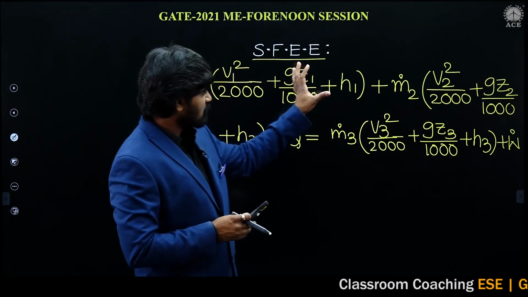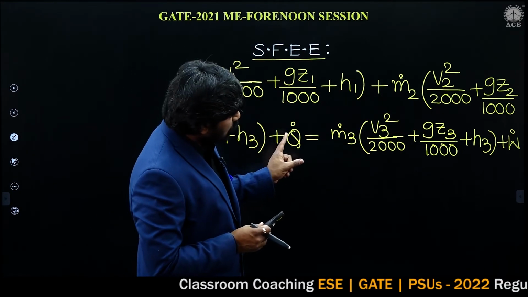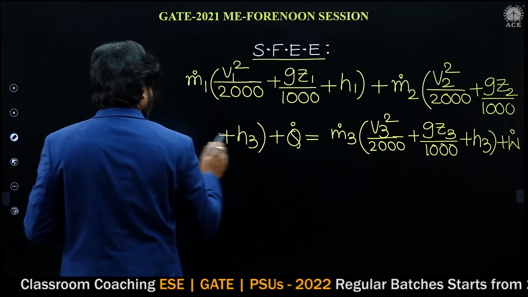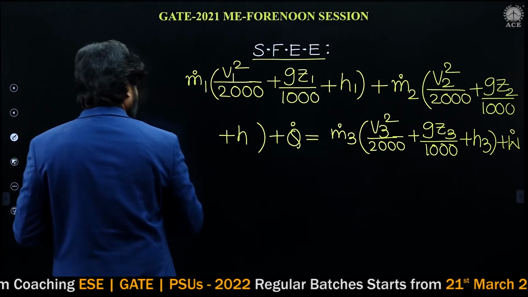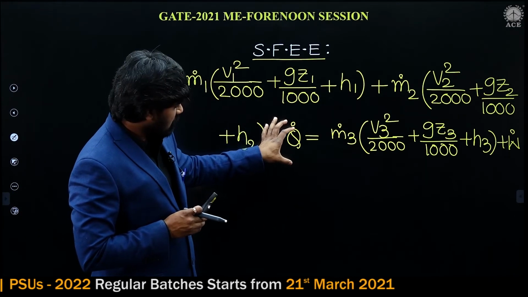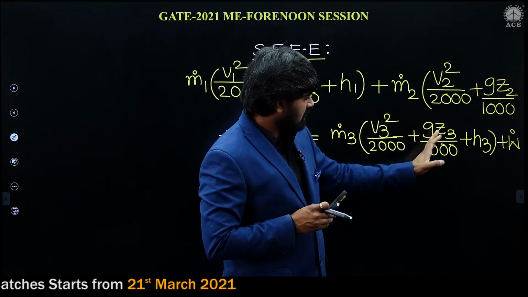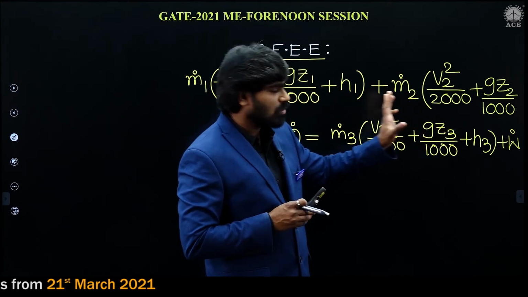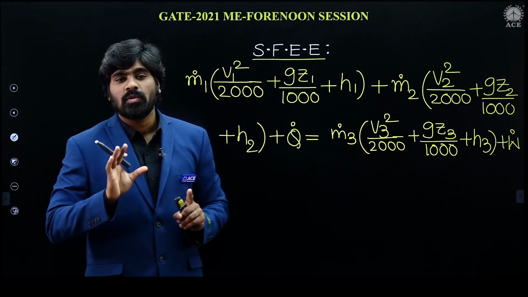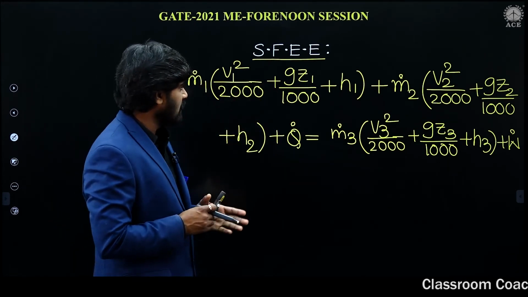m dot 1 into this one is section 1, m dot 2 into this one, this is H2, section 2, plus heat transfer, the rate of heat transfer, section 3, m dot 3 into this is V3, Z3, H3, plus W. This is the total steady flow energy equation. So 2 inlets, 1 exit. How to write the steady flow energy equation for multi-streams, I already have explained. In the same manner, I have written here.